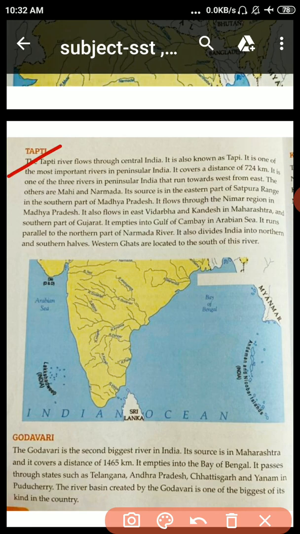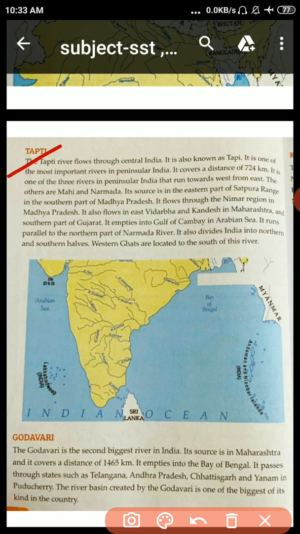Now here is the river Tapti. The Tapti river flows through central India. It is also known as Tapi. It is one of the most important rivers in peninsular India. Now what is the word meaning peninsular? Peninsular means land with water on three sides. ऐसा land जिसके three side में water रहता है, we call it peninsular land.